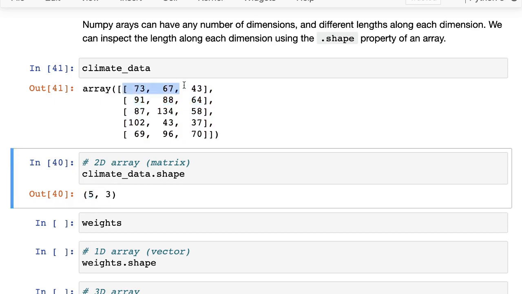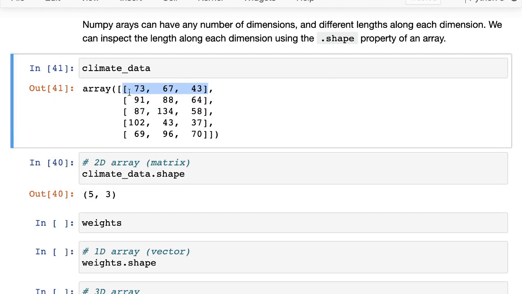Then you go one step in, so you can just pick up the first value, let's say 73, 67, 43, and see how many elements that has. So that has 3 elements, and hence you have 3. Now suppose each of these elements was also a list, then you could count how many elements were there inside each inner list, and that would give you the third dimension.